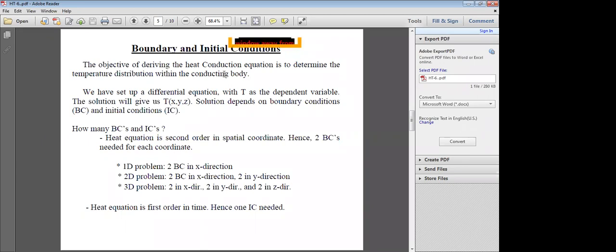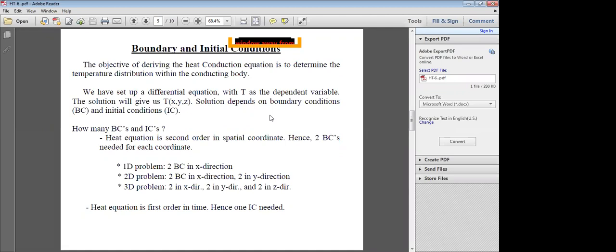Already given: ∂²T/∂x² + ∂²T/∂y² + ∂²T/∂z² + q̇/k = (1/α) ∂T/∂t. That is the variation of temperature with respect to time. What is the use of the conduction equation? To determine the temperature distribution within the conducting body. So we have set up a differential equation with T as the dependent variable. Already given that equation: ∂²T/∂x² + ∂²T/∂y² + ∂²T/∂z² + q̇/k = (1/α) ∂T/∂t.